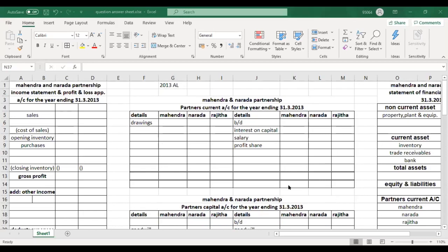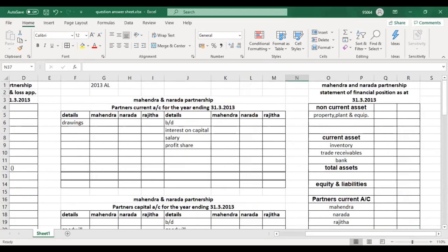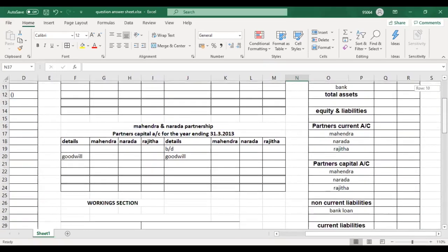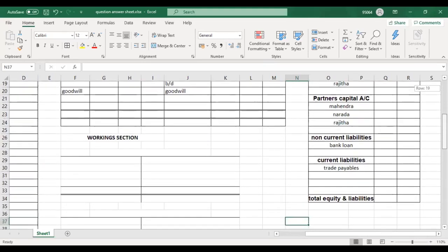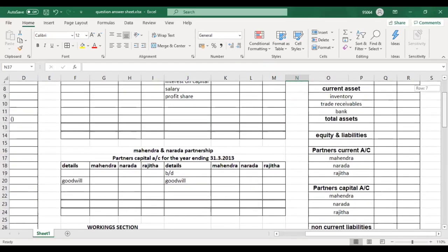Please draw the income statement format, the partners' current account, the partners' capital account, and also the financial position format. You need to draw everything.